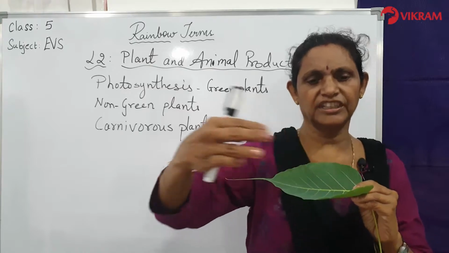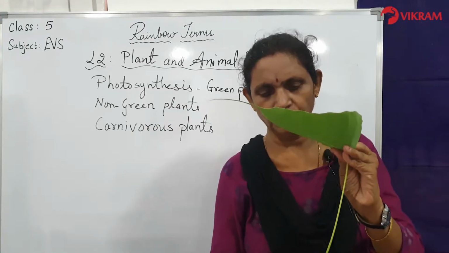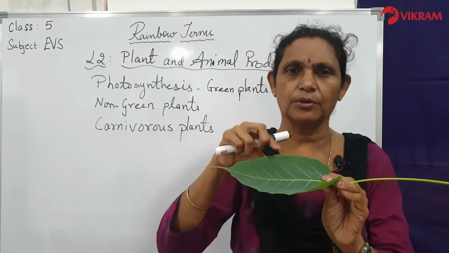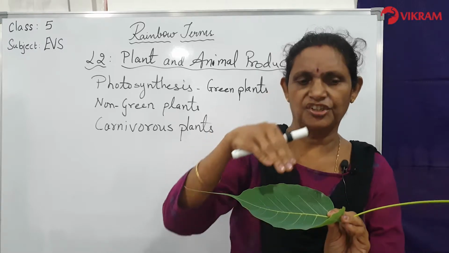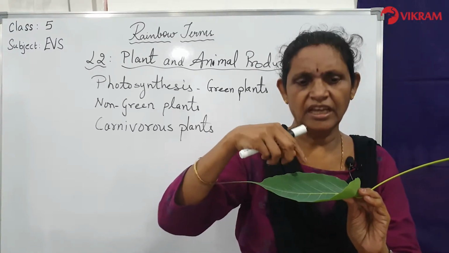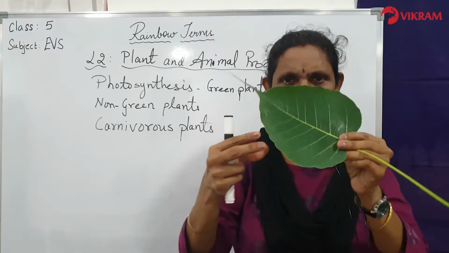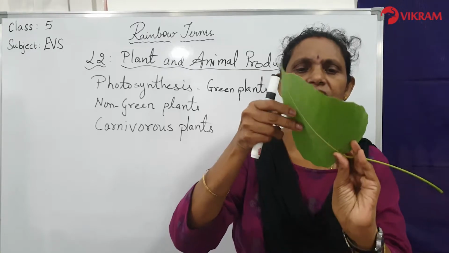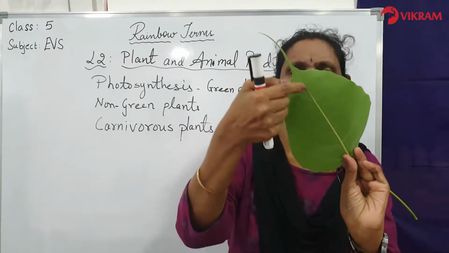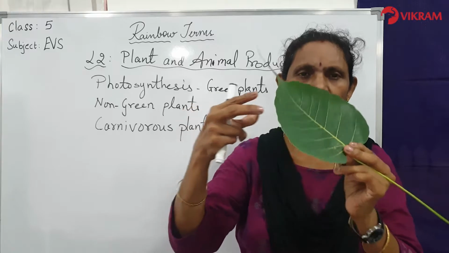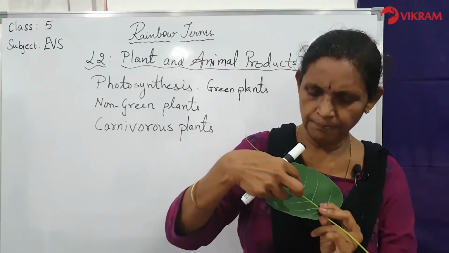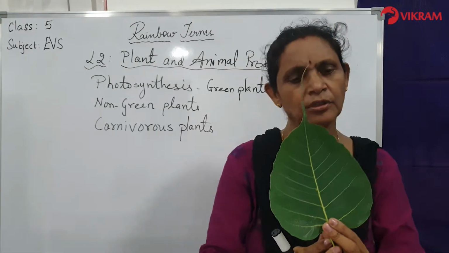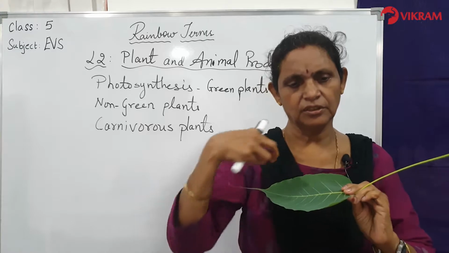Plants collect the water they need through their roots. From the roots it will come to the stem, from the stem to the stalk, and from the stalk into the leaf. So you can see the water is reaching here. The veins carry the water up to the leaf. You can see the different veins here, children, all the lines which are clearly seen, and you can see the main midrib in the center. The water reaches the whole leaf from the midrib and through all the veins. I am sure you can see it very clearly.